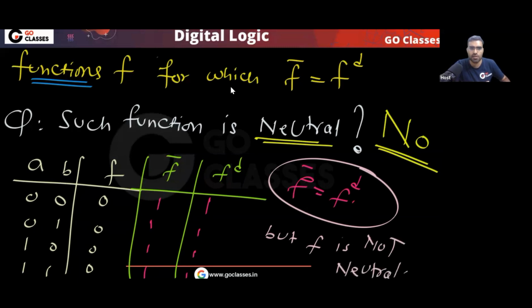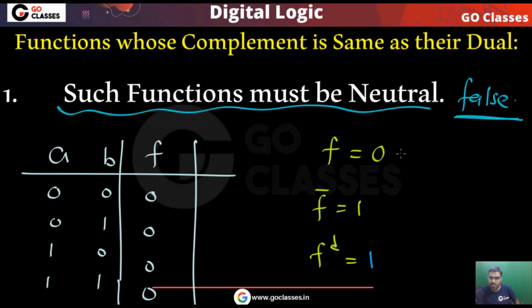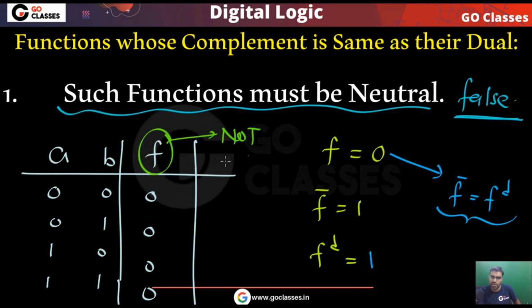So this type of function, must they be neutral? Can I say they must be neutral? For this function f, f complement and f dual are the same. But this function is not neutral. Okay? Is this clear? Please tell me. So you can see that for this function, f complement is same as f dual, but you can see this function is not neutral.